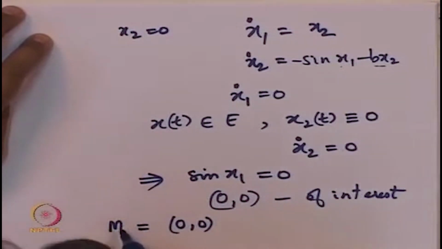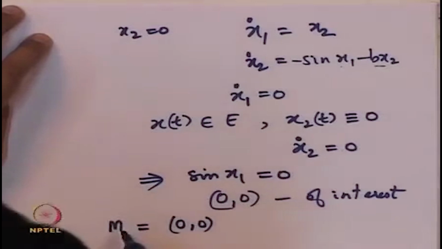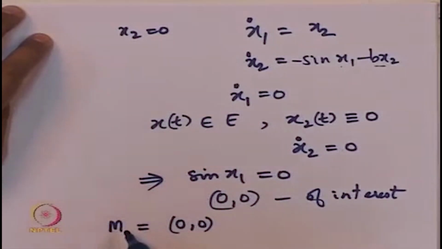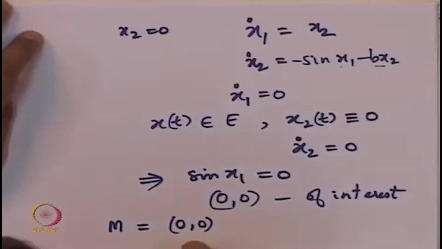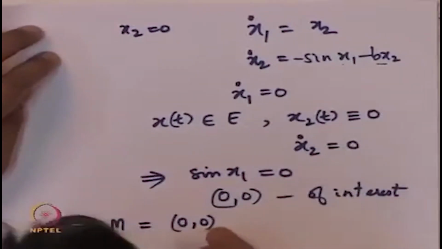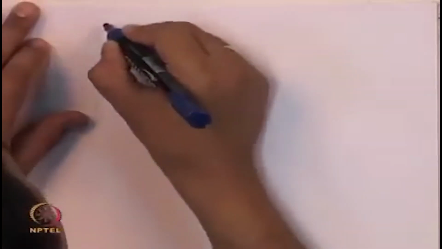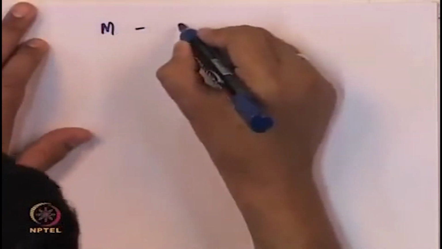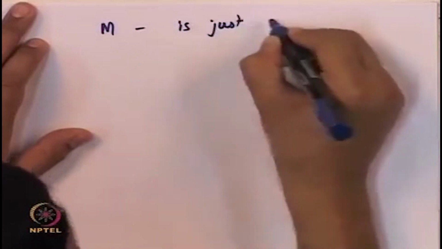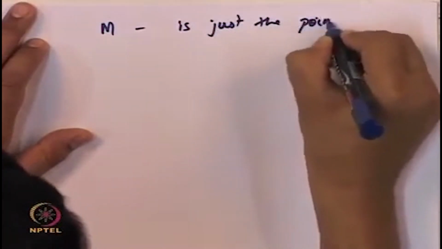So, we have obtained that the set of all invariant points that is a subset of E gives us only this point, and this is the largest such set. Any other set would not satisfy the equations. We looked for all the points that satisfy the equations and got this point. So, in other words, M is just the point 0 comma 0. So, what is the meaning?